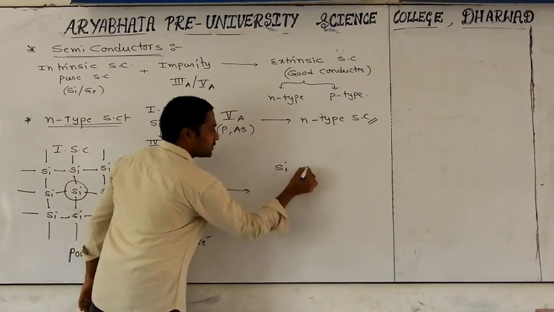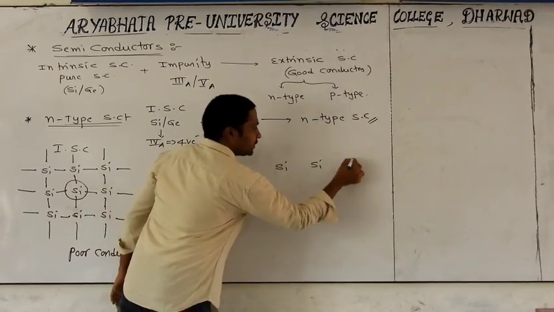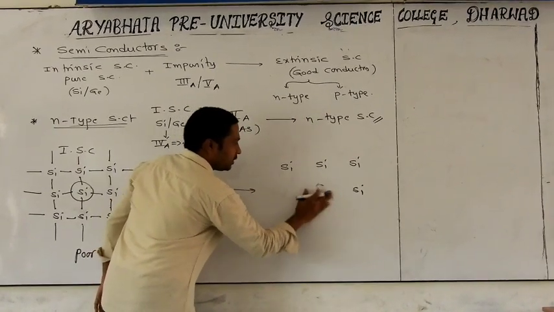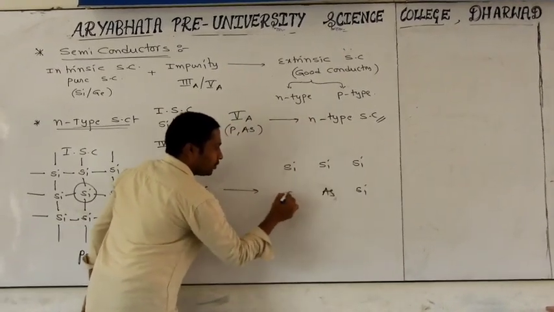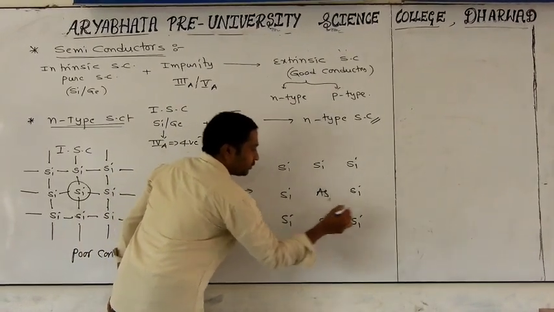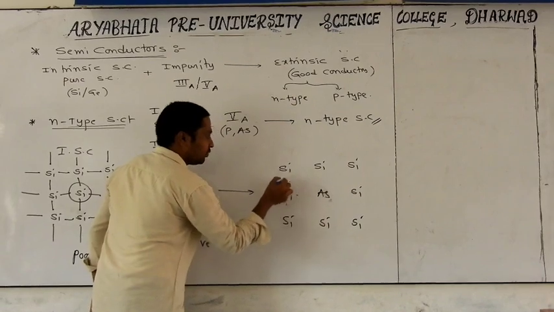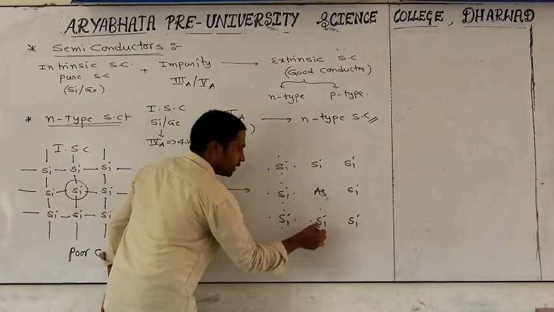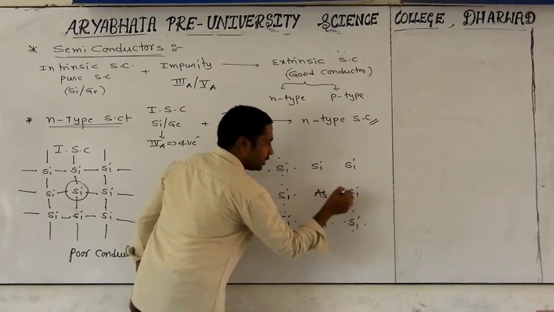What is happening, you see? The remaining silicon atoms are as they are. From that silicon, one of the silicon atoms is replaced with which element? Arsenic. The remaining silicon is as it is. You will get it very clearly. First of all, every silicon has 4 electrons. Very clear. Around each silicon we have 4 valence electrons like this.